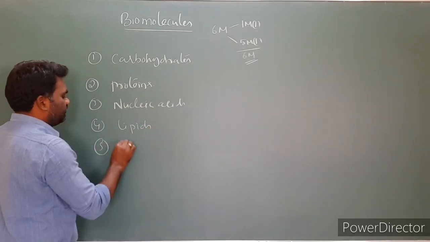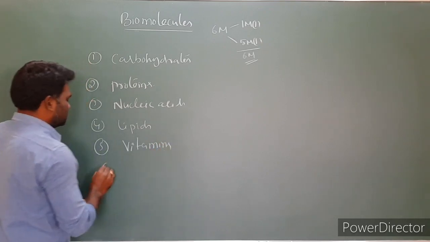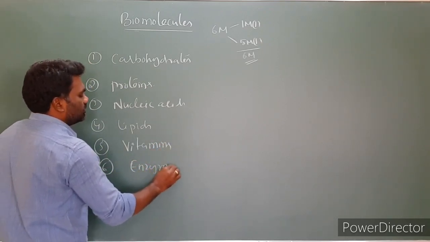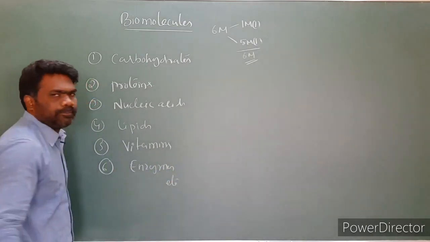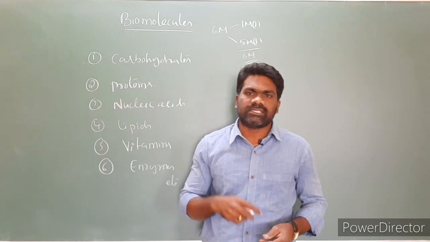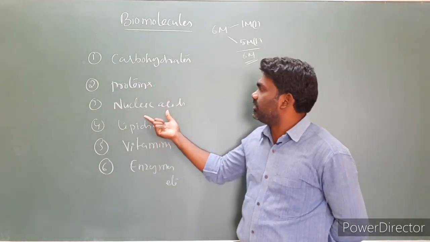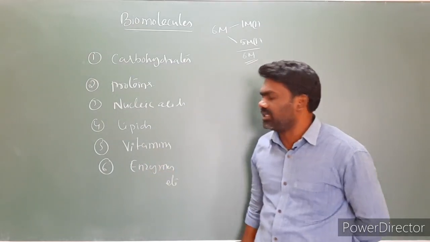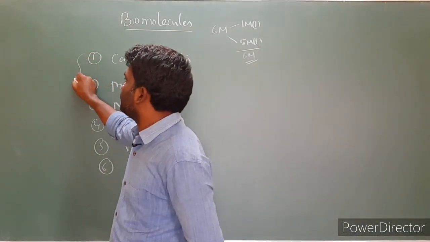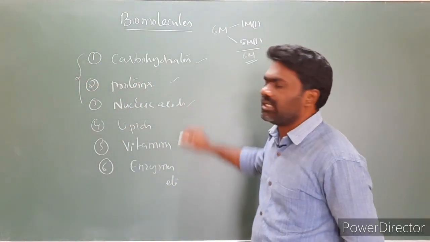The fifth one is vitamins. And the sixth one is enzymes, etc. So the living systems are made up of non-living biomolecules like carbohydrates, proteins, nucleic acids, lipids, vitamins and enzymes, etc. In our PUC syllabus we have the first three: carbohydrates, proteins, nucleic acids.